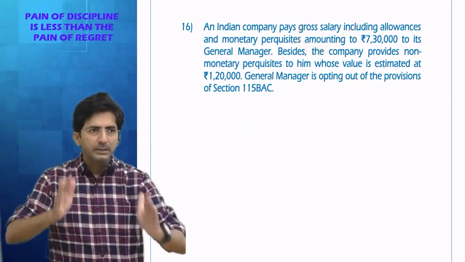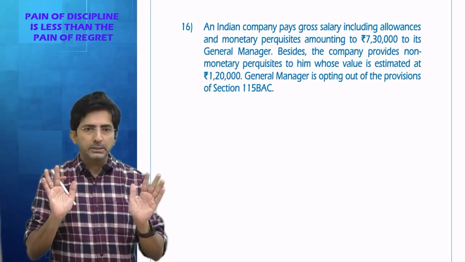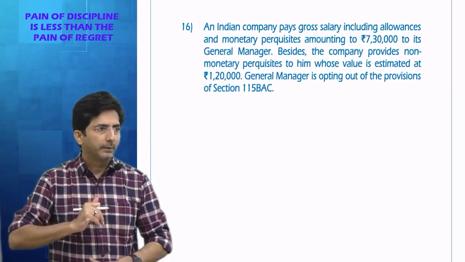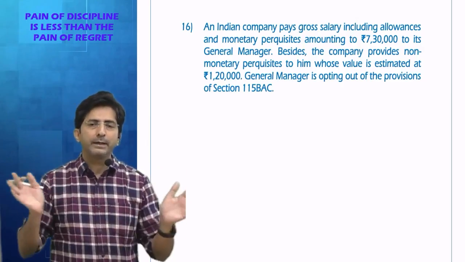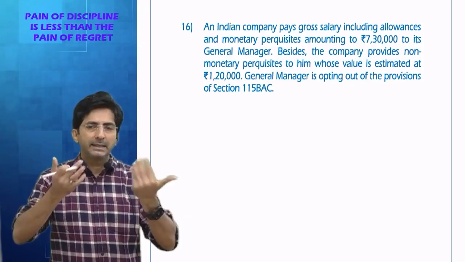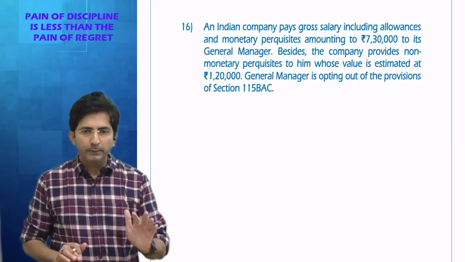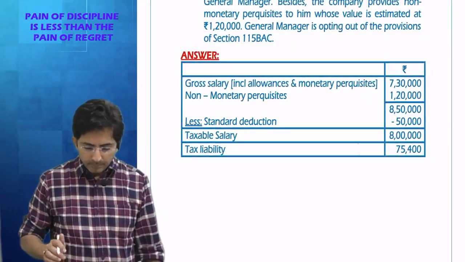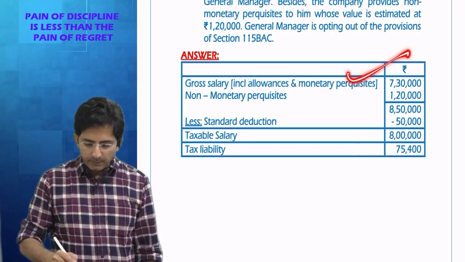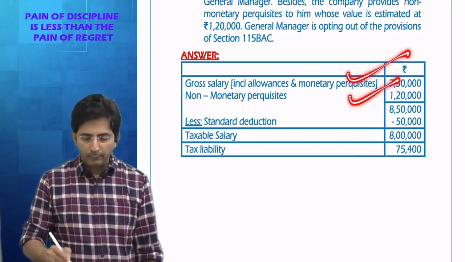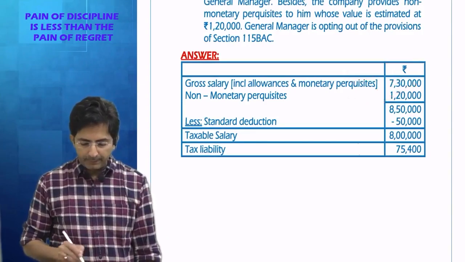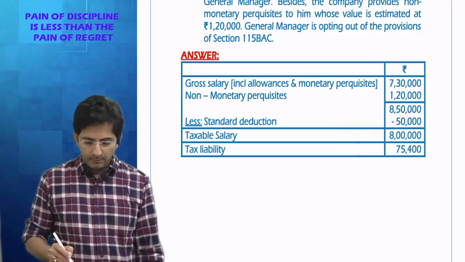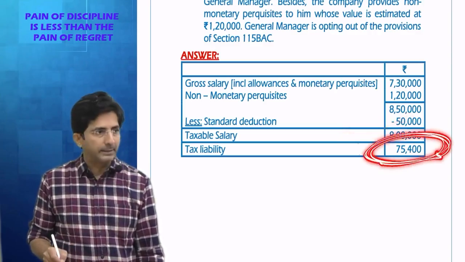So first you have to compute the salary. Salary computation is not there in the CA Final syllabus, but they expect some basic calculation of salary from you. In salary, whatever the employee gets from the company, add all, minus standard deduction: in the old regime 50,000, in the new regime 75,000. So I will calculate that. His salary is 7,30,000 plus non-monetary perquisites 1,20,000. So total salary 8,50,000. Standard deduction 50,000. So salary is 8 lakhs.